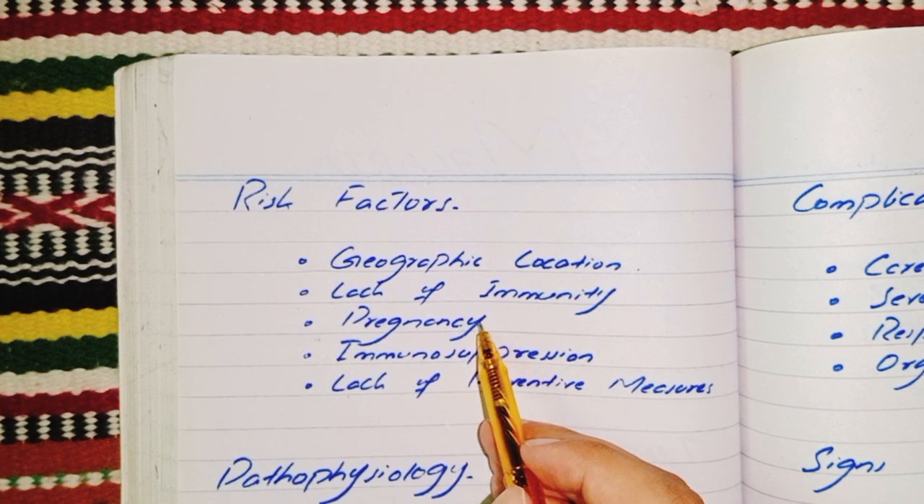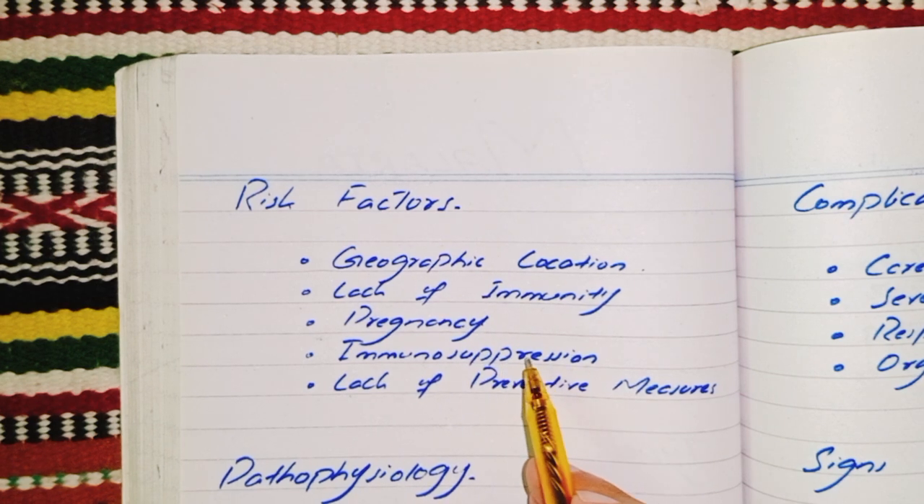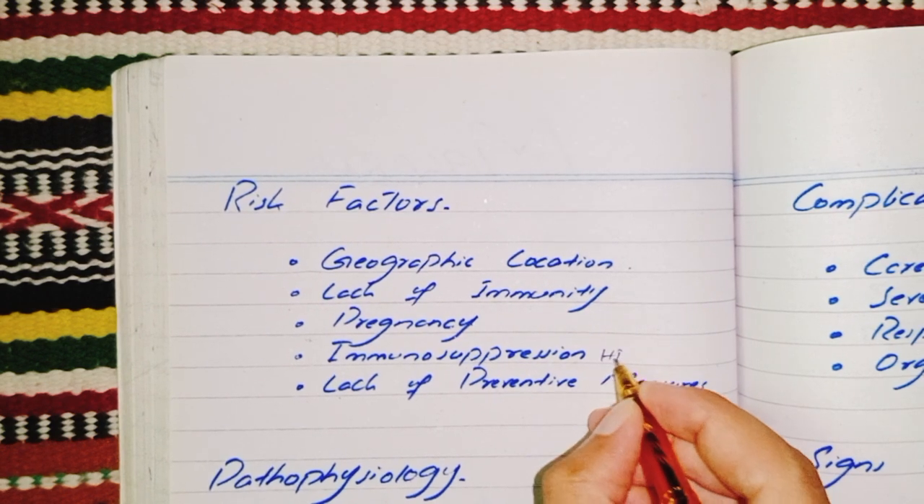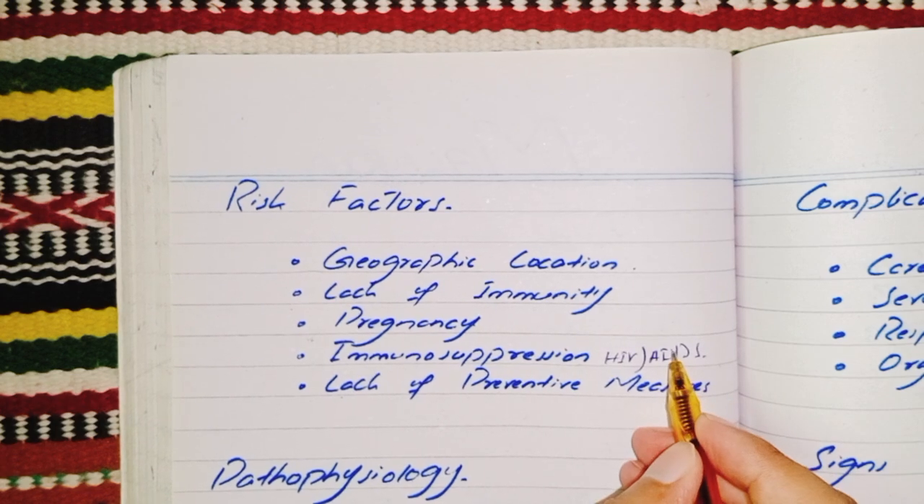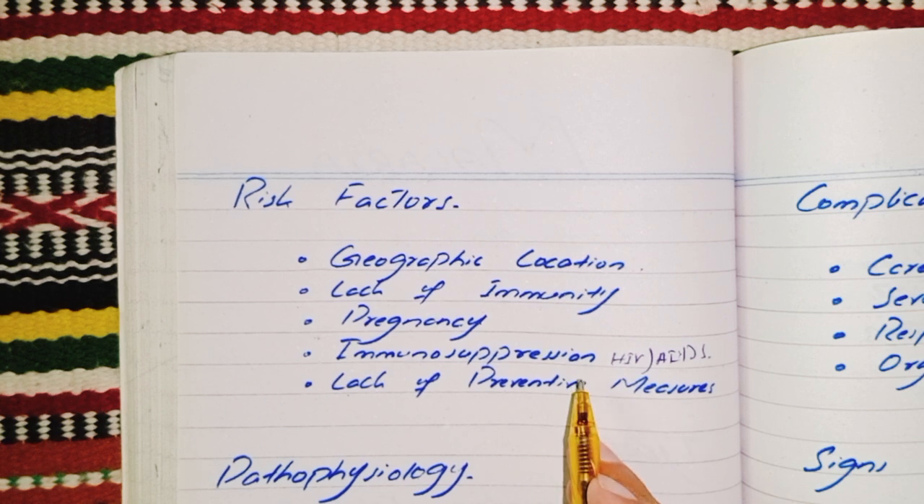Individuals with little or no previous exposure to malaria, such as travelers or young children, are at higher risk. Pregnancy is the third risk factor. Pregnant women are more susceptible to severe malaria and adverse outcomes. Immunosuppression is the second last risk factor. People with weakened immune systems, such as those with HIV infection or AIDS, are at higher risk. Lack of preventive measures, such as not using insecticide-treated bed nets, not taking prophylactic antimalarial medications, or not using insect repellents, increases the risk of malaria.